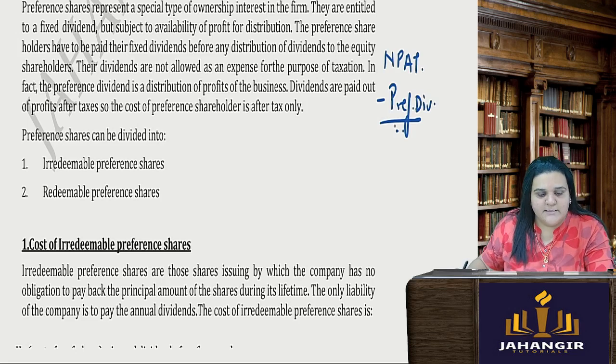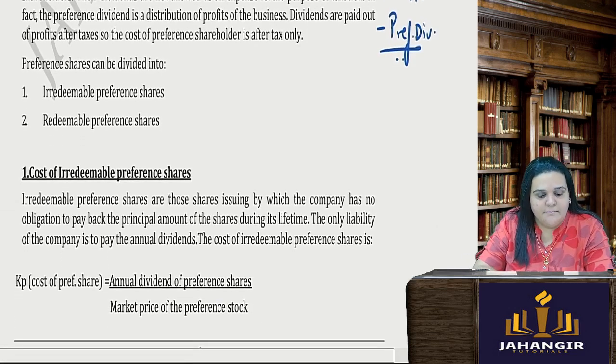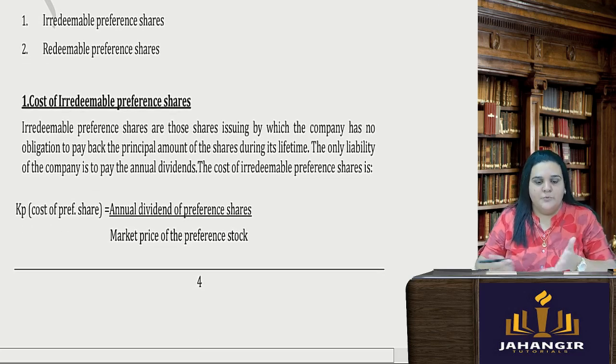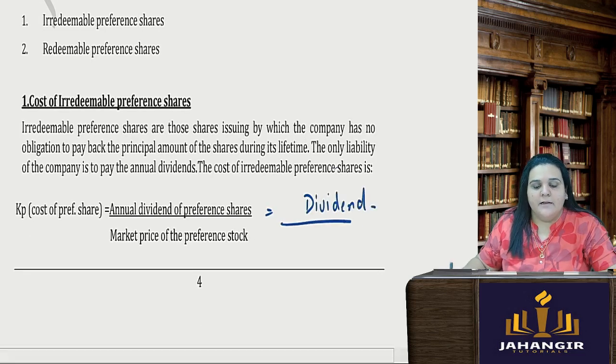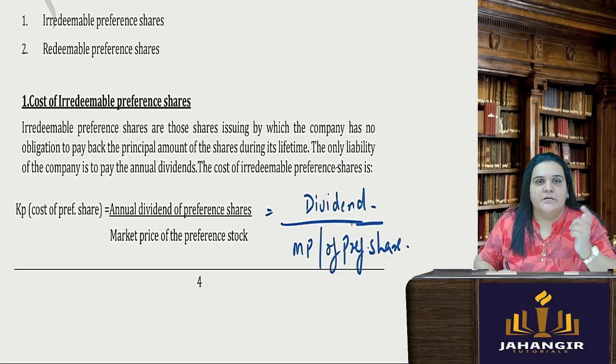Now, preference shares can be redeemable, and redeemable preference shares have to be calculated in a different manner. For irredeemable preference shares, the annual dividend which you pay, which I just wrote, is the dividend on your preference shares upon the market price of your preference capital. If not given, then we take the face value. So it is the dividend per market price per share.